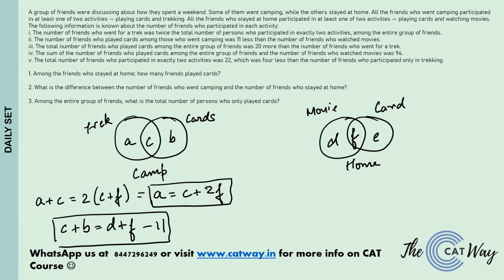Chalo, read the third point. The third point says the total number of friends who played cards among the entire group. Played cards among the entire group is C, B, E, and F.